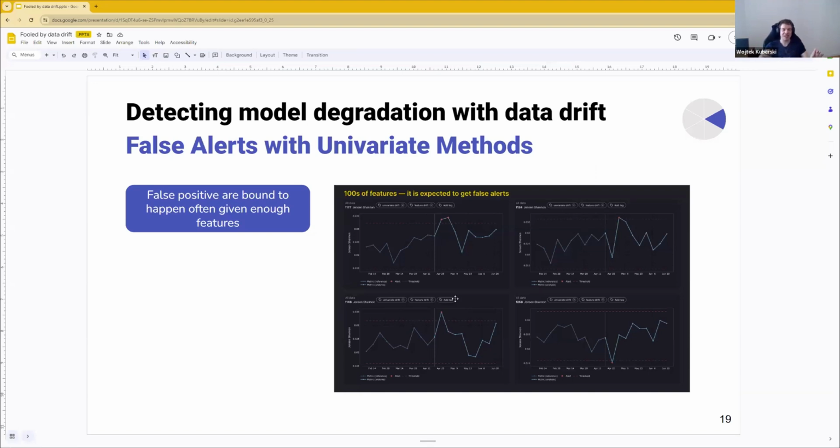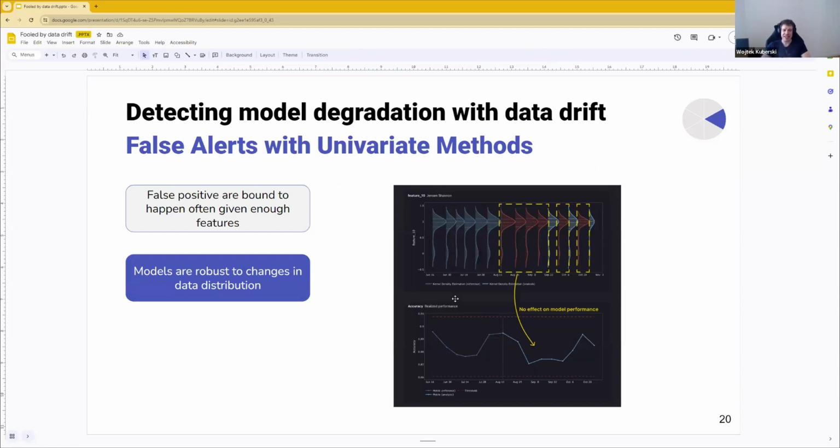We're going to get a lot of false signals that a machine learning model will either learn to ignore or will falsely interpret as signal. The second reason is that models are robust to change in data distribution. Even if we see actual meaningful change that's not just a statistical fluke, it still doesn't mean it impacts performance, because even if the data looks completely different, especially on features that are not very important, we don't expect to see a change in performance.